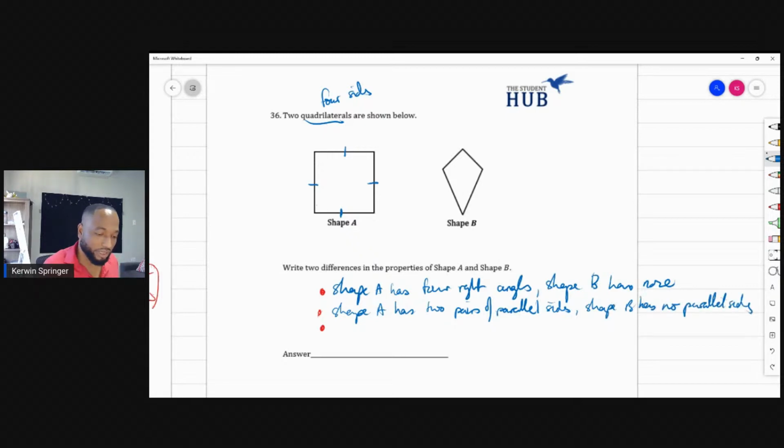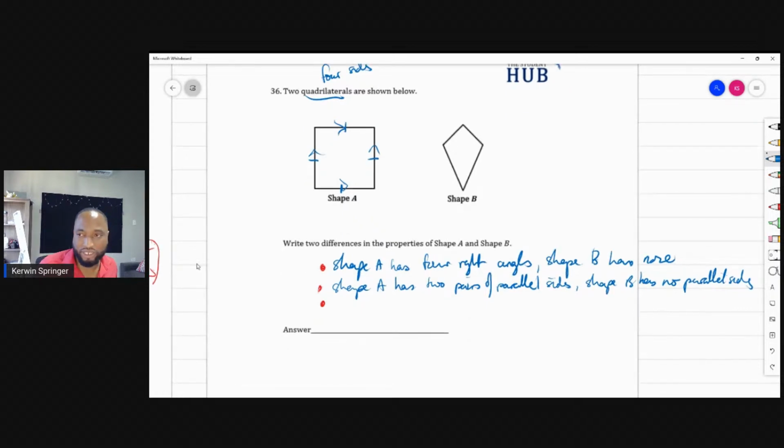Now, some people mix up parallel sides and say something like shape A has four parallel sides. With parallel sides, we like to talk about them in pairs. So although you see four parallel sides, you want to say two pairs of parallel sides. That's a better way to write it.